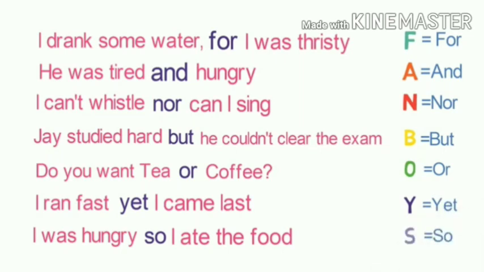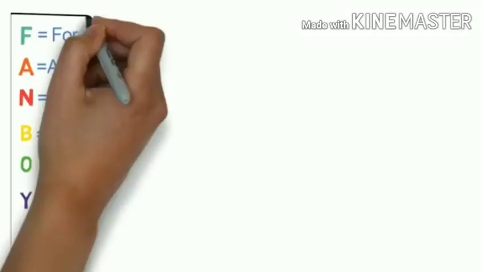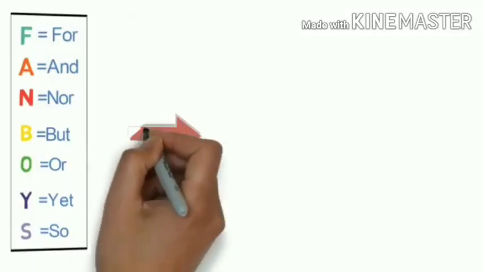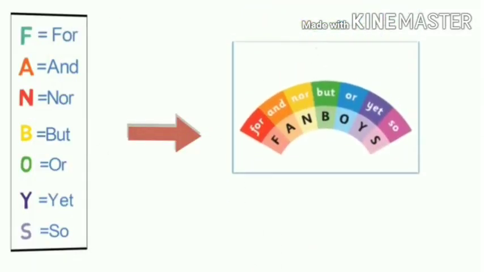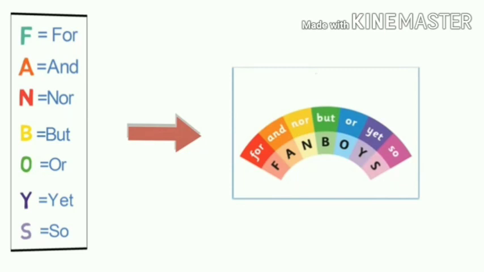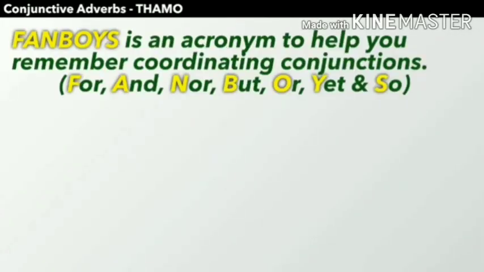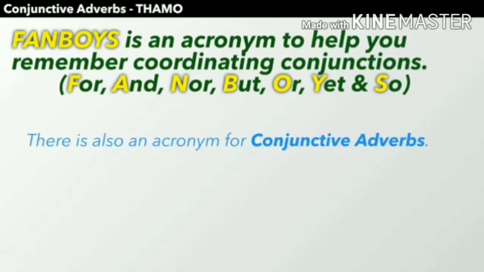Making a new word, they are called FANBOYS, and we can remember coordinating conjunctions easily by the use of FANBOYS. FANBOYS is an acronym to help you remember the coordinating conjunctions: for, and, nor, but, or, yet, and so.